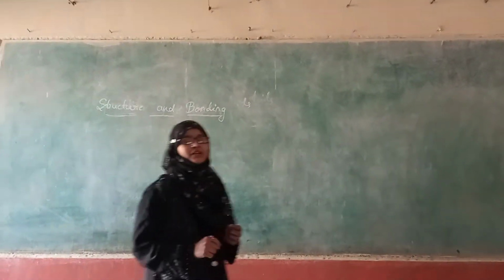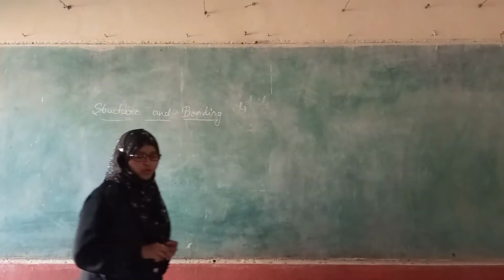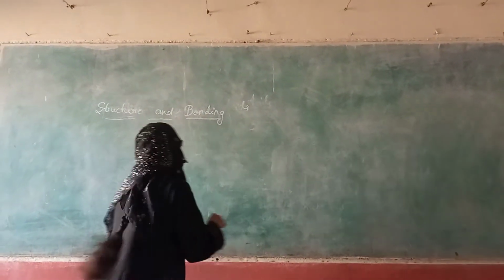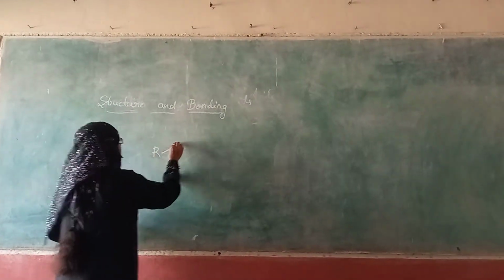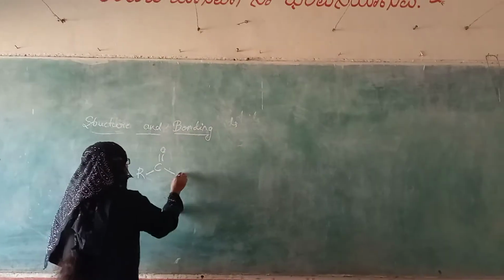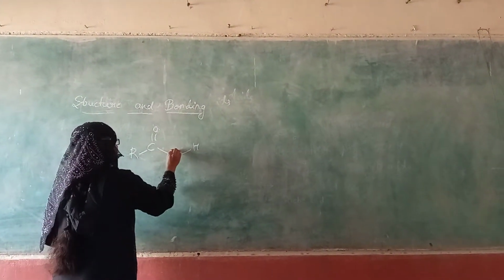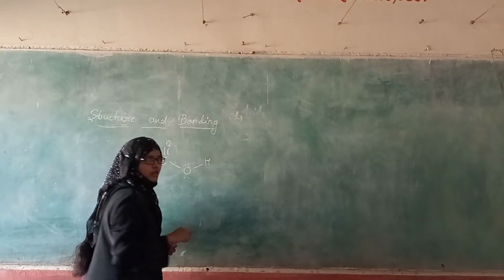The next topic we should deal with is the structure and bonding of carboxylic acid compounds. The structure of a carboxylic acid compound is R-C double bond O-H.